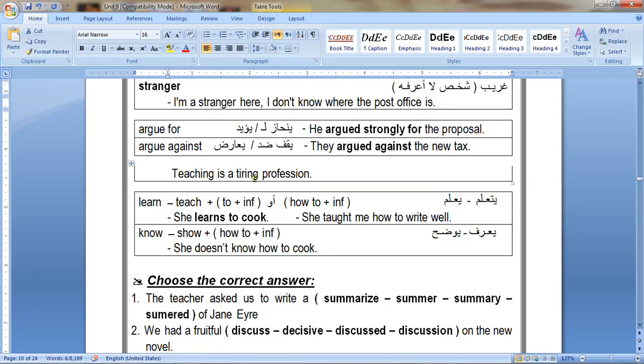A stranger is someone you don't know. When you are a stranger in a place, for example, that means you are in a place that you don't know very well. I'm a stranger here, I don't know where the post office is.